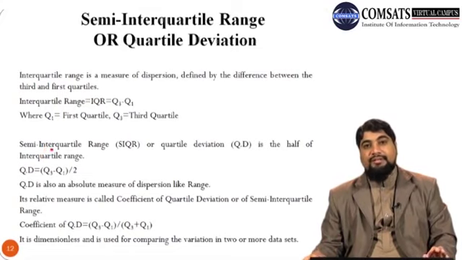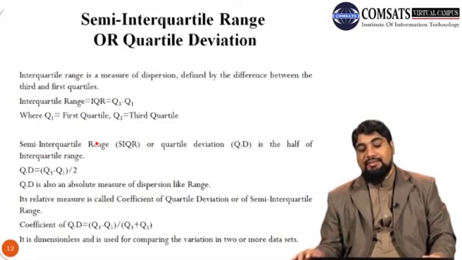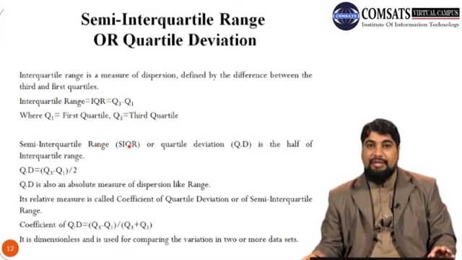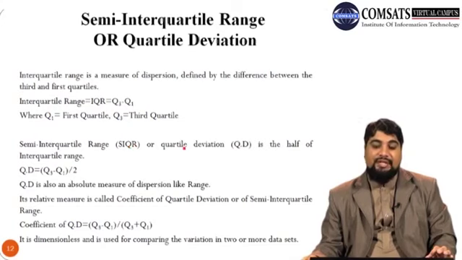Now the semi-interquartile range, semi means half. So S for semi, IQR for interquartile range, which is also called quartile deviation, QD, it is half of interquartile range. So semi-interquartile range or quartile deviation is half of IQR. So Q3 minus Q1 divided by 2. So QD is also an absolute measure of dispersion, just like the range.